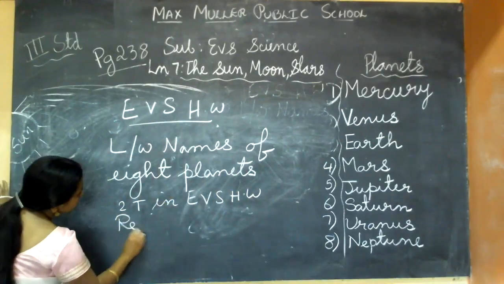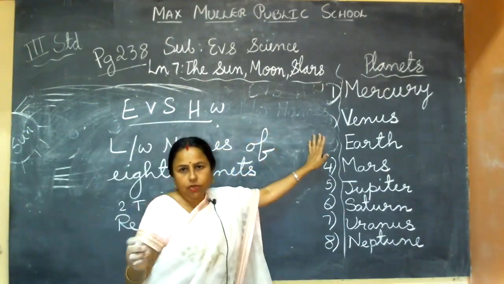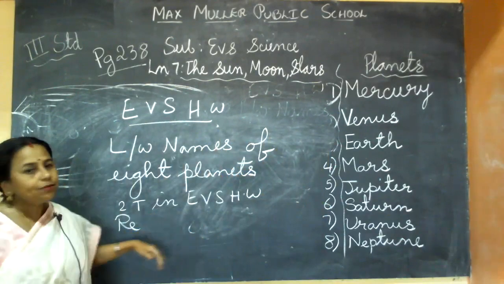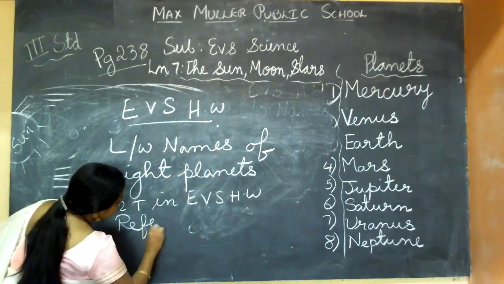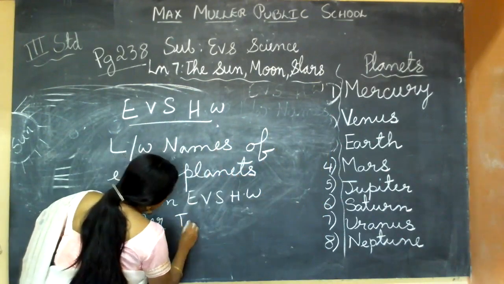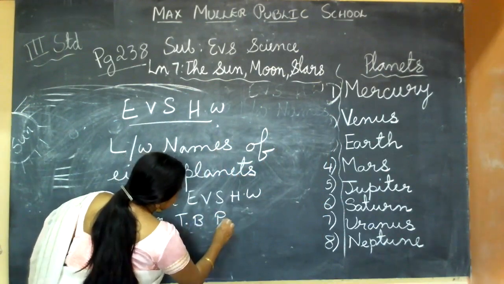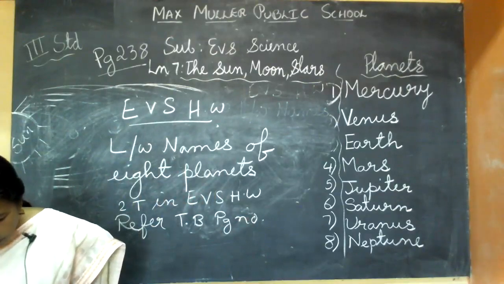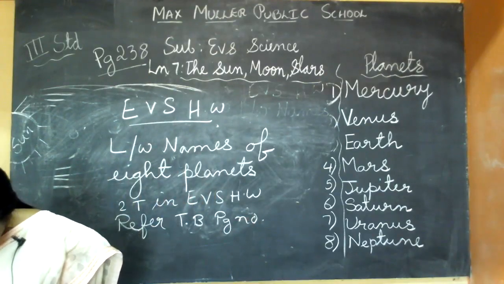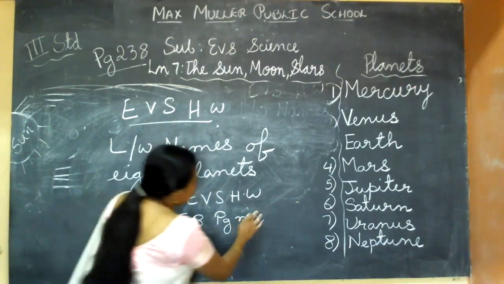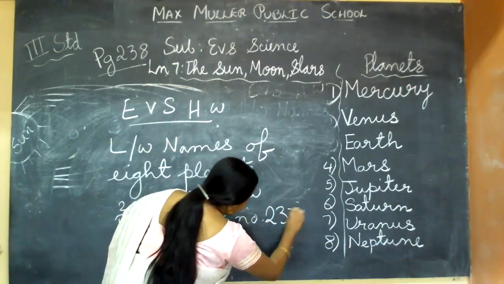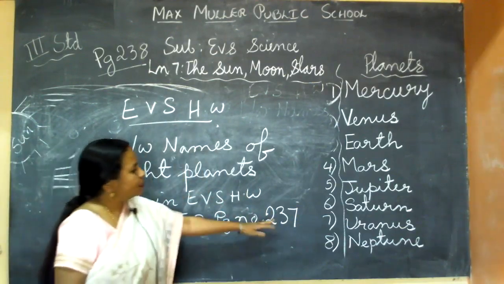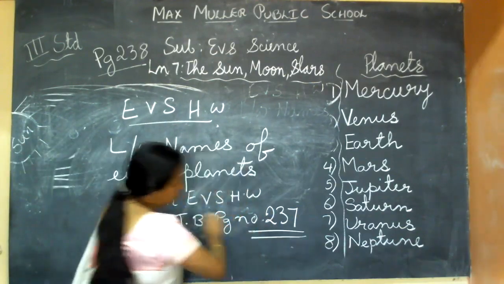Refer to the textbook. You can refer to the textbook for the correct spelling. TB means textbook. From there you can write. I will tell you which page you should see. Page number 237. See, I am writing it big. Refer to textbook, page number 237.